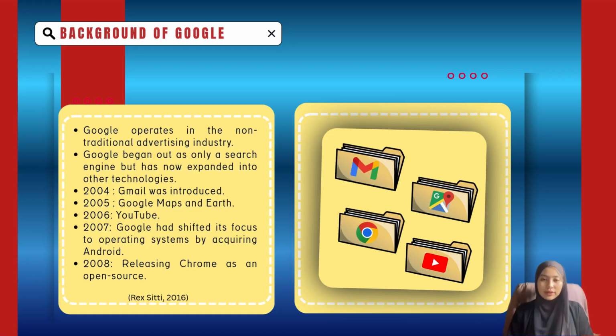Moving on to the background of Google. Google operates in the non-traditional advertising industry. Google began as only a search engine but has now expanded into other technologies. Every brand or business certainly has its own vision and mission, and Google introduced developments that align with these goals each year. For instance, Google was introduced in 2004, next followed Google Maps and Earth in 2005, and YouTube in 2006. Additionally, by 2007, Google had shifted its focus to operating systems, acquiring Android before releasing Chrome as an open source browser in 2008. This is according to Rec City in 2016.